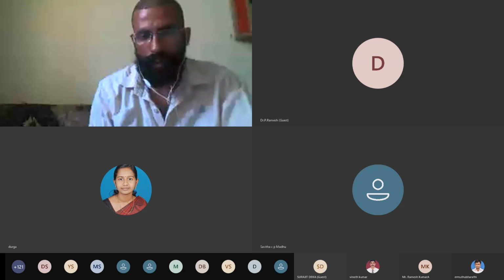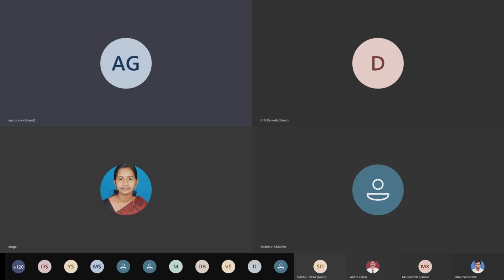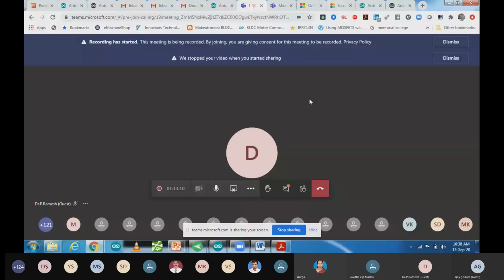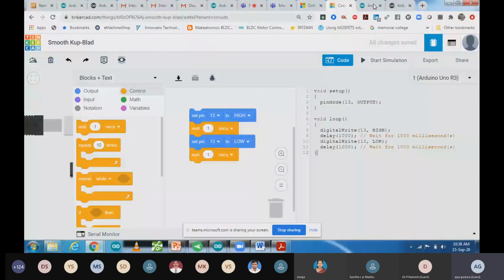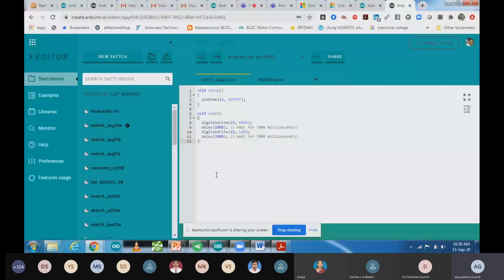Now we are going to make a customized mobile app, and with the help of that we are going to control our home appliance. So let's get started. So far we have discussed Tinkercad and Arduino software for uploading code. Now one more tool that we are going to discuss is RemoteXY.